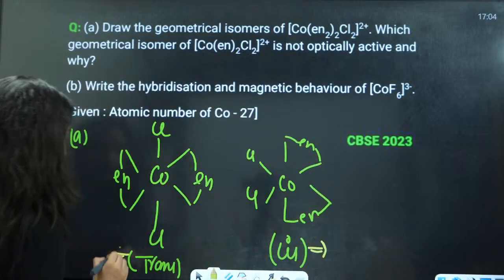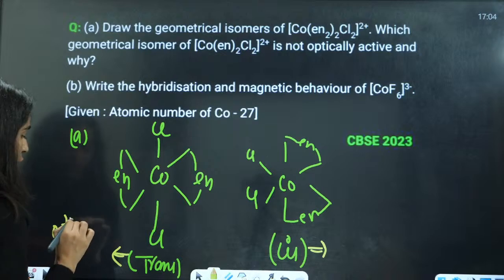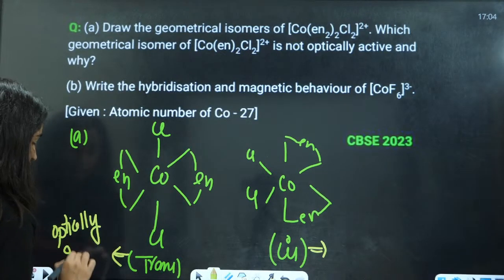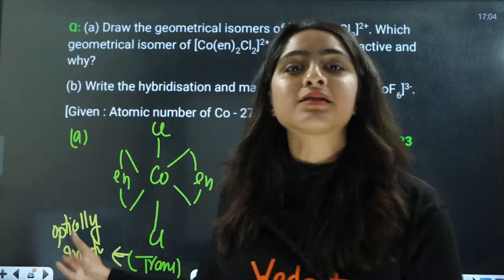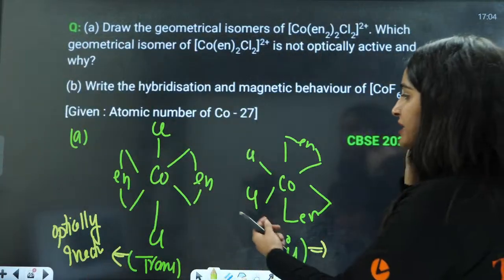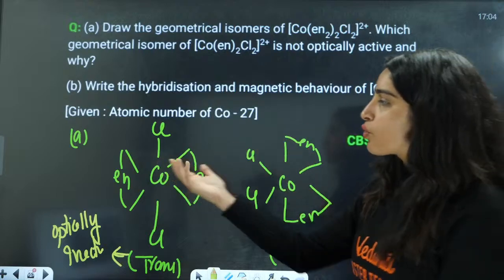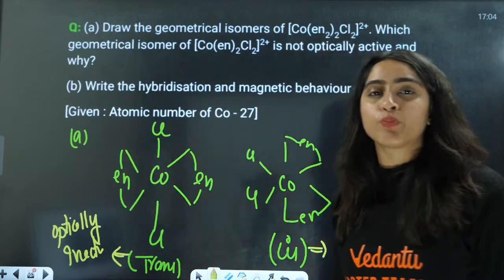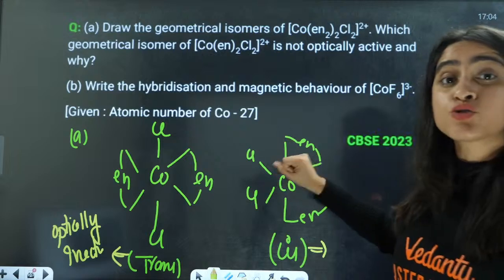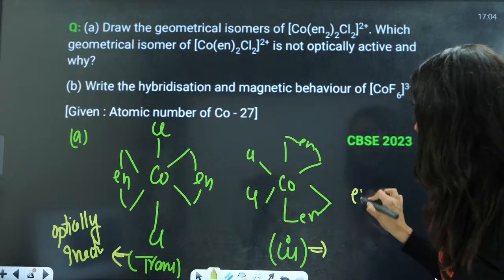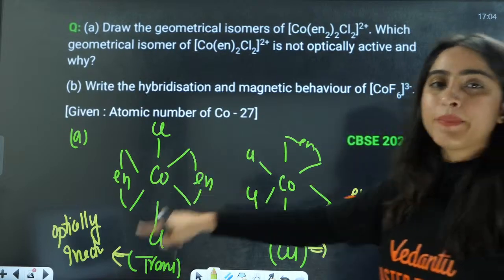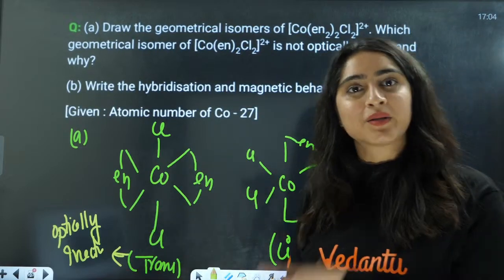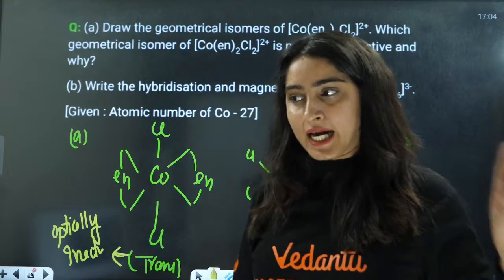The cis isomer is going to form a mirror image that is non-superimposable, that means an enantiomer. The trans mirror image is superimposable, that means there will be no optical activity.